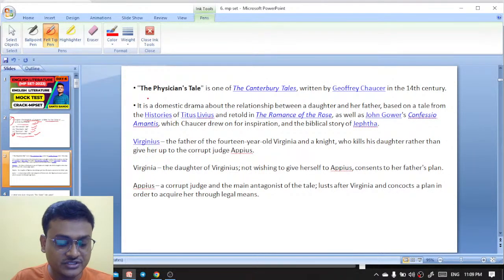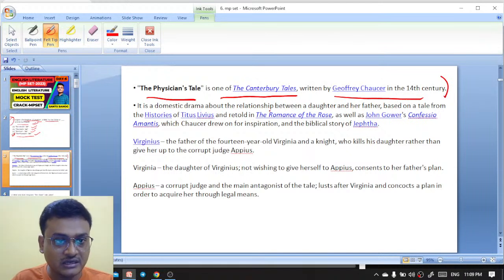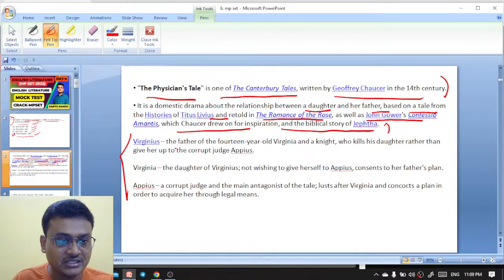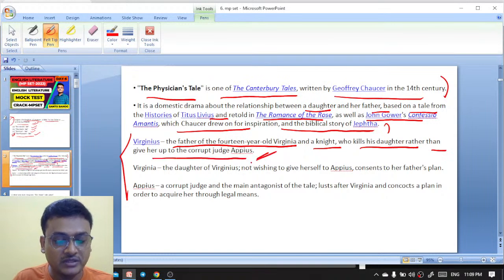The Physician's Tale is one of the Canterbury Tales written by Geoffrey Chaucer in the 14th century. It's a domestic drama about the relationship between a daughter and her father, based on a tale from the histories of Titus Livius and retold in the Romance of the Rose, as well as John Gower's Confessio Amantis, which Chaucer drew on for inspiration, and the biblical story of Jephthah. Virginius is the father of the 14-year-old Virginia, and a knight who kills his daughter rather than give her up to the corrupt judge Appius.